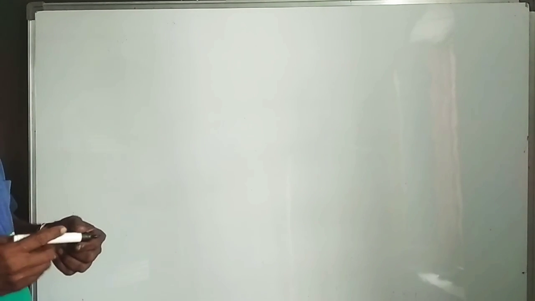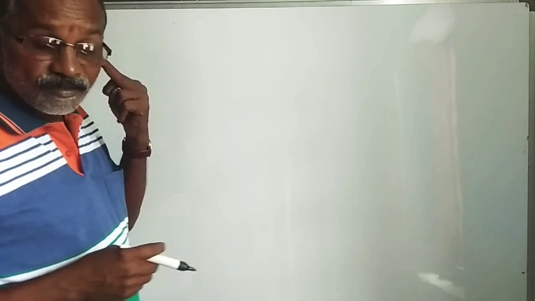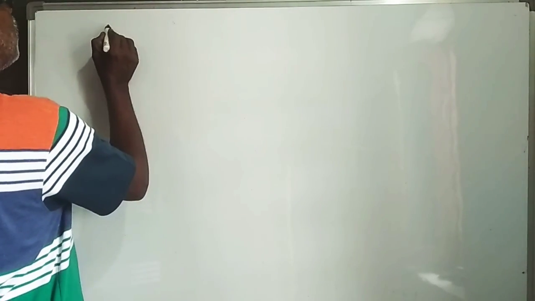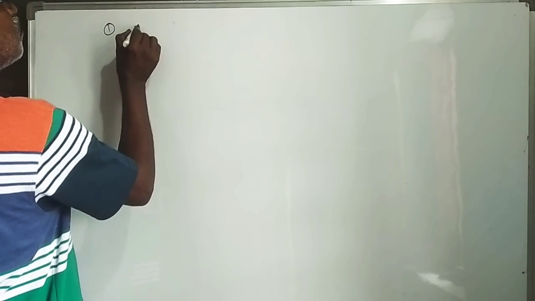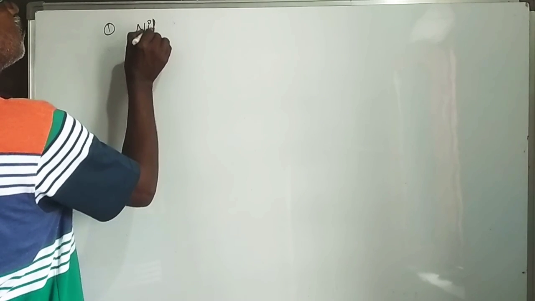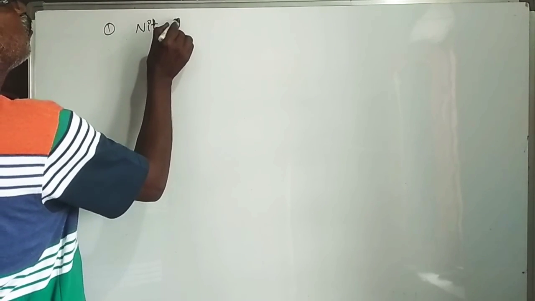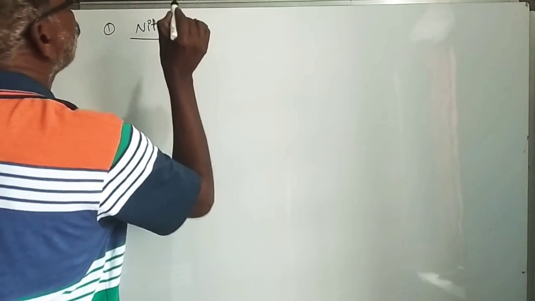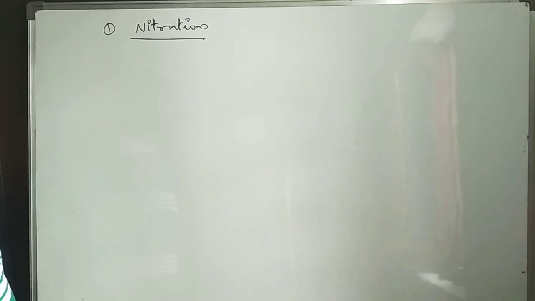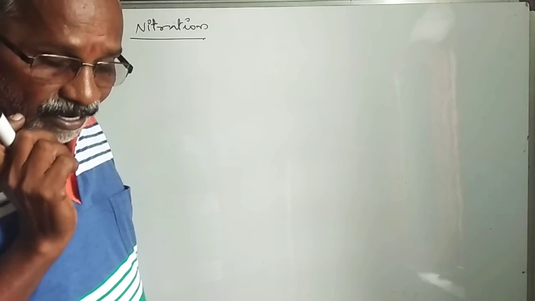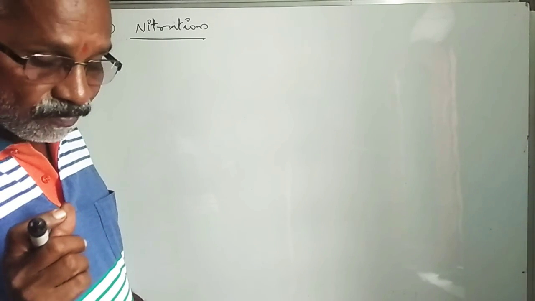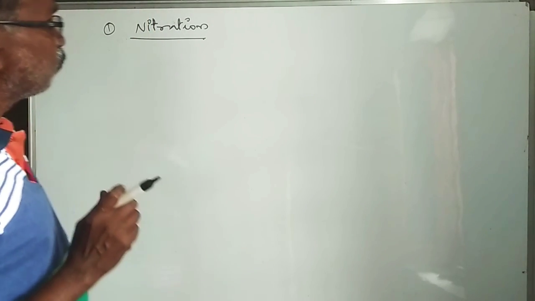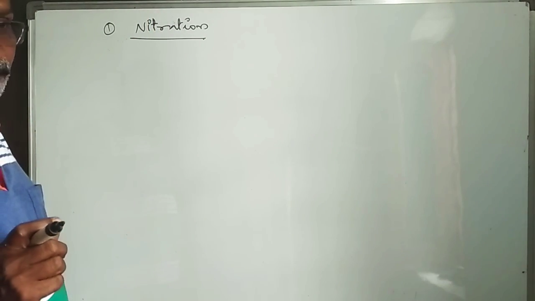Now we discuss some chemical properties of phenols. First reaction, nitration. If phenol reacts with dilute nitric acid, ortho-nitrophenol and para-nitrophenol are formed.